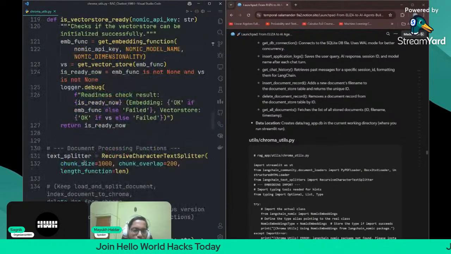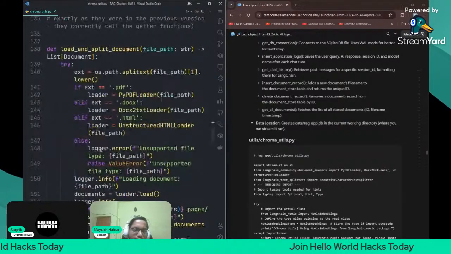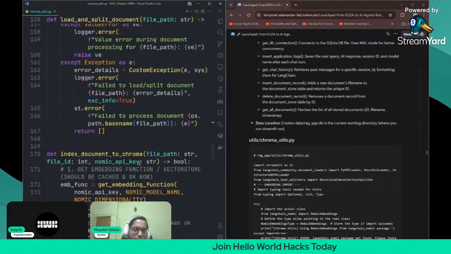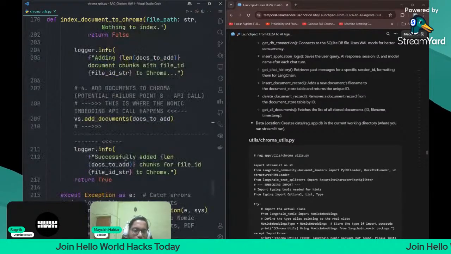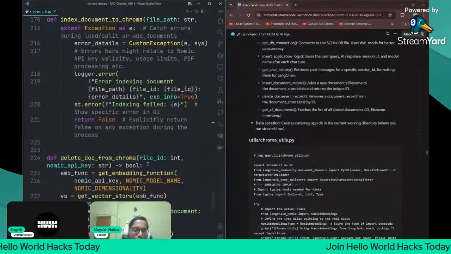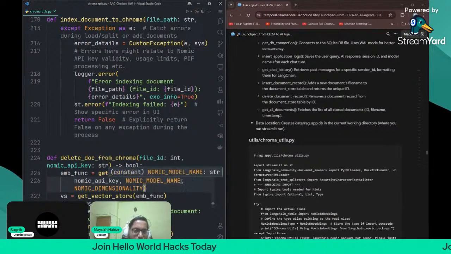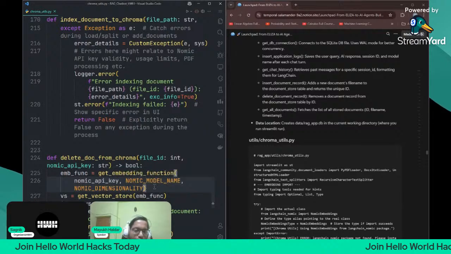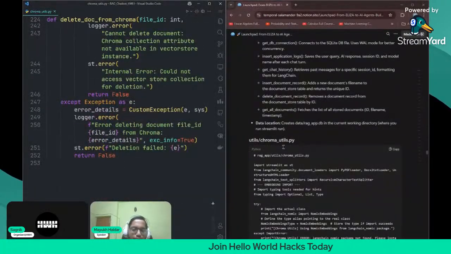If it is ready, then it will use the text splitter to split the documents, then load the split documents, and then index the documents to Chroma. If that is fine, then all things are done. And then there is delete documents from Chroma. It is another function used for deleting documents from Chroma. If you want to delete one document, since our Chroma database is limited, you can just use this delete documents from Chroma function. So this part is also done.